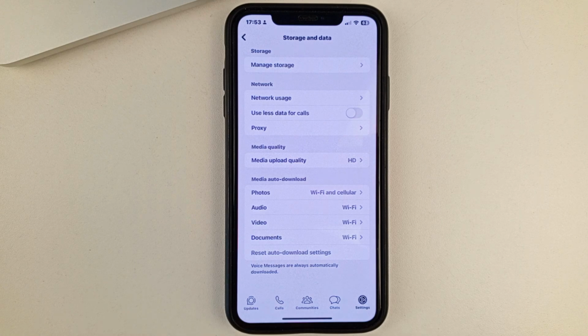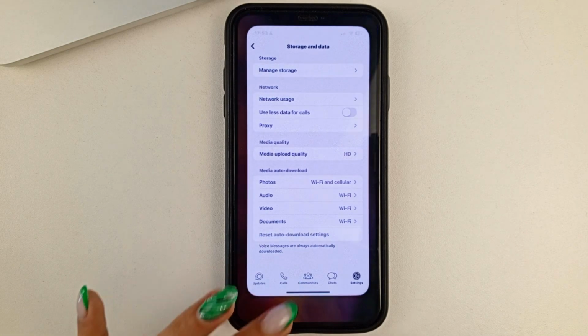Because if, say, you're mainly accessing WhatsApp via mobile data and not via Wi-Fi, then that's the reason why your photos or other media files are not automatically saved in your gallery. And after you change this one small setting here, this problem can be solved.